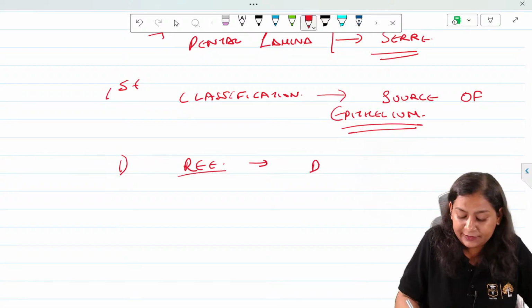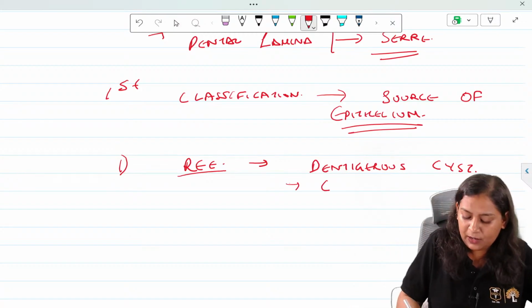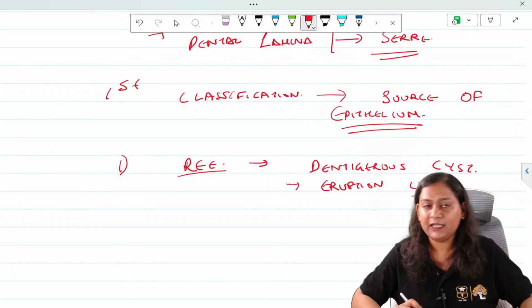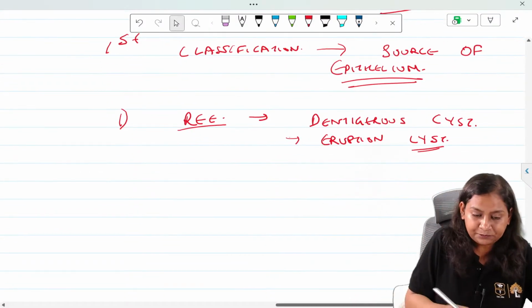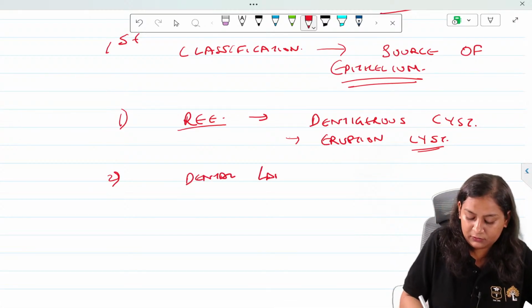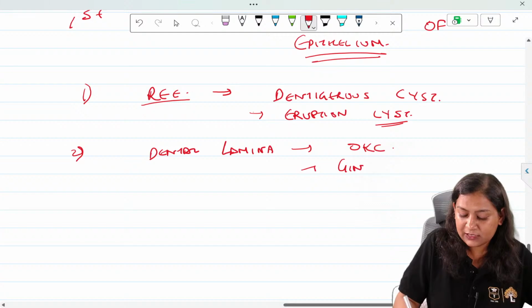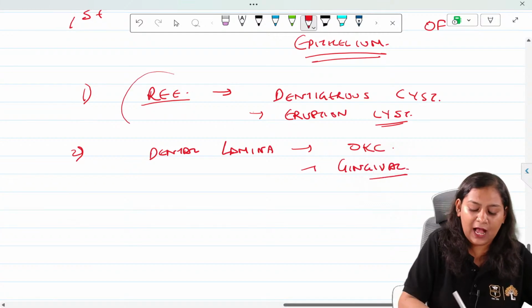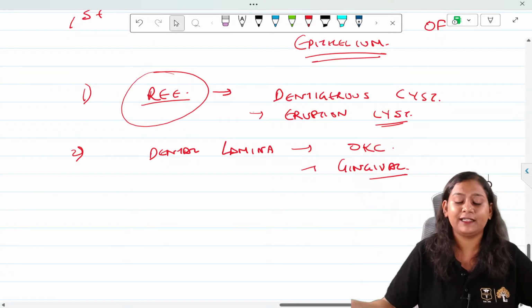So we have dentigerous cyst. Now we are talking about only the odontogenic cysts, okay, and the eruption cyst. Just write this along with me, and for the students who have notes, just go through whatever points I am telling. Then we have cell rest of Serres, that is dental lamina. Dental lamina. So we have odontogenic keratocyst, gingival cyst, because the direct question will be asked. Reduced enamel epithelium, they will give all the options, and the one option you have to mark is dentigerous cyst.